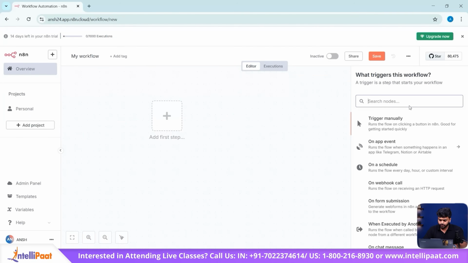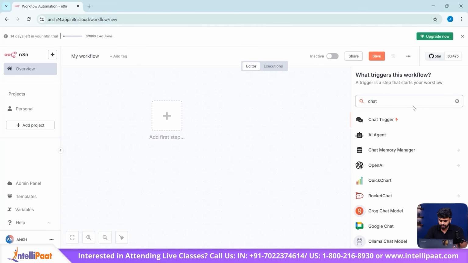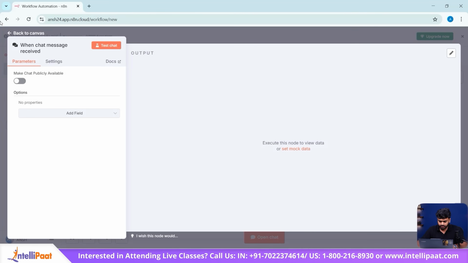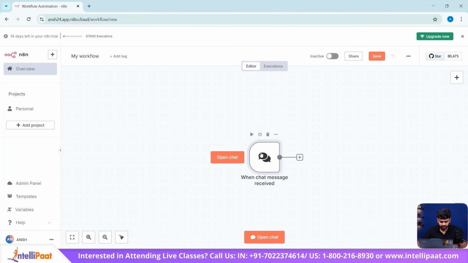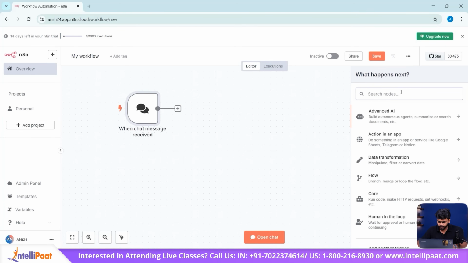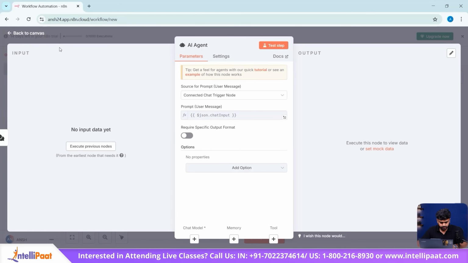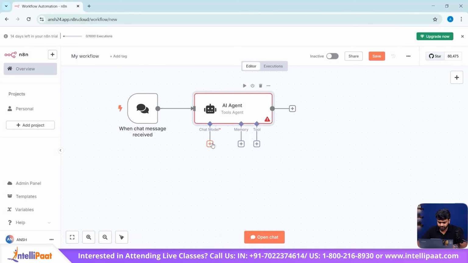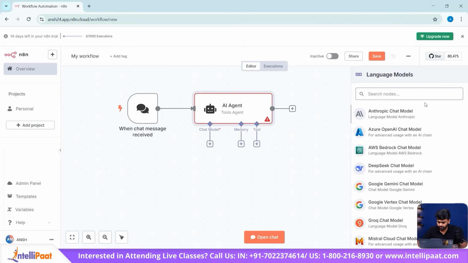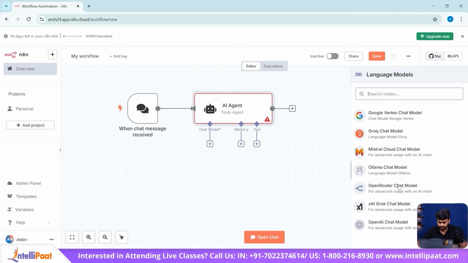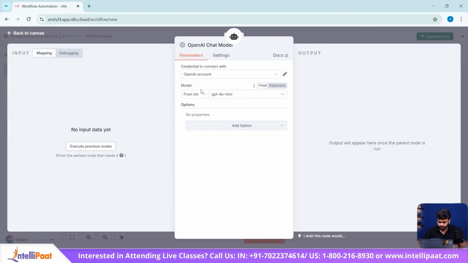Now we are going to start by adding our first node, that is a chat trigger. This will allow us to open chat with the agent. Then we are going to add an AI agent to our workflow. You can see a chat model, memory, and a tool. We will add a chat model to it. Let's say OpenAI chat. Now let's build the credential to connect from very scratch.